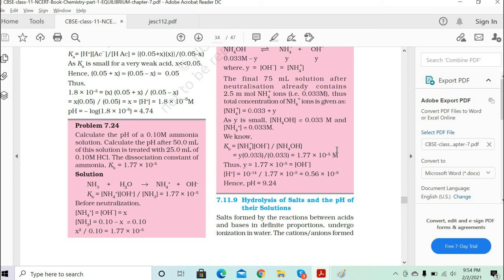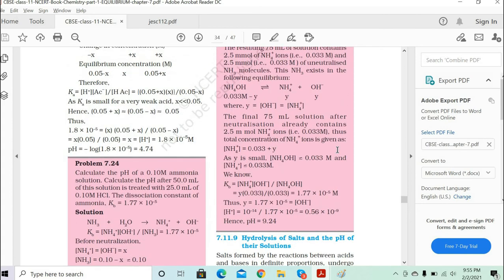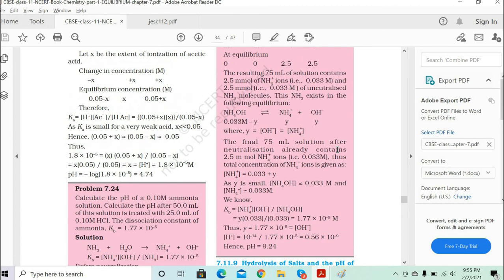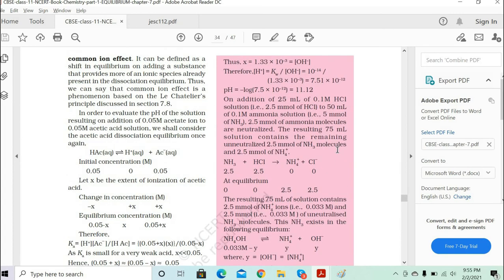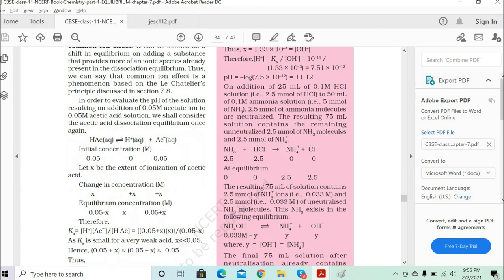Okay, so our goal is to find the pH of the 0.1 molar ammonia solution. Right, our goal is to find the pH of the 0.1 molar ammonia solution. What is the pH value? So in the 0.1 molar solution, how many moles of ammonia are existing? 2.4 moles of ammonia is there, correct.